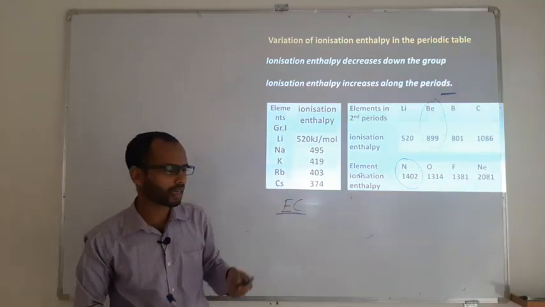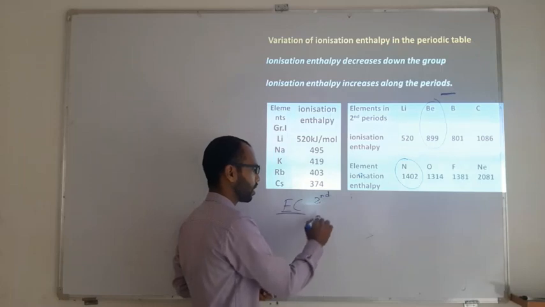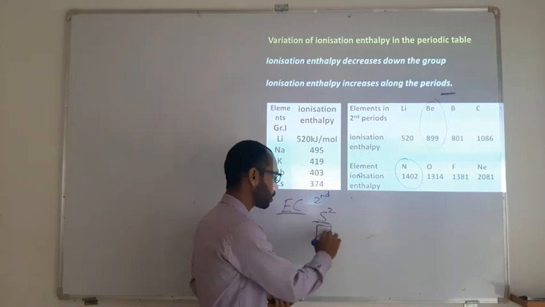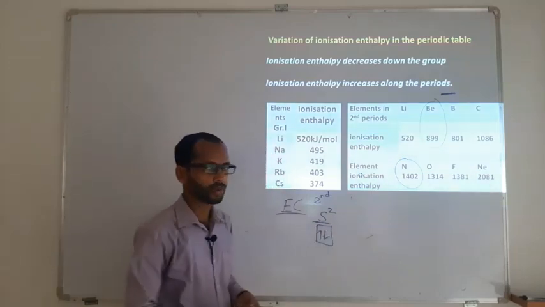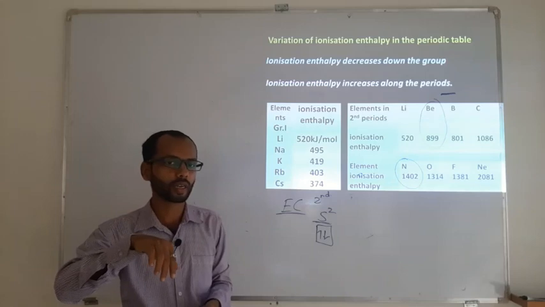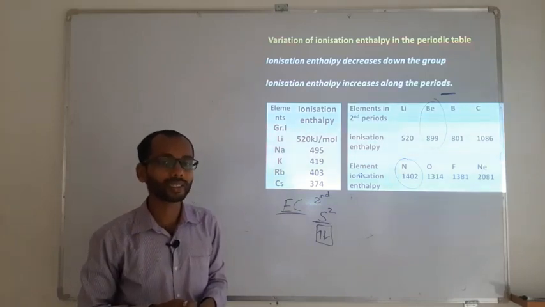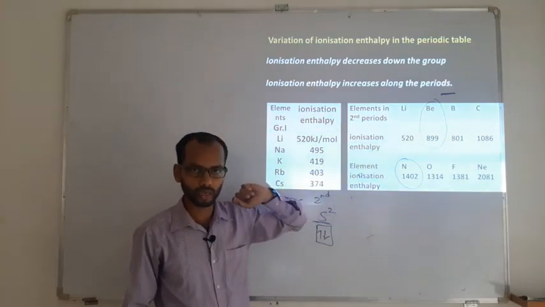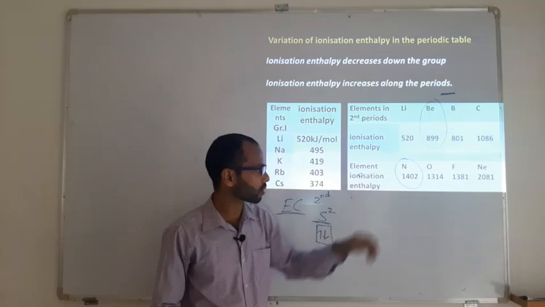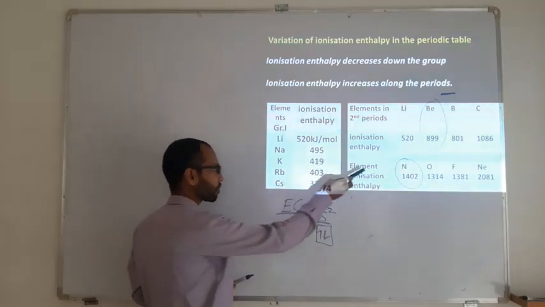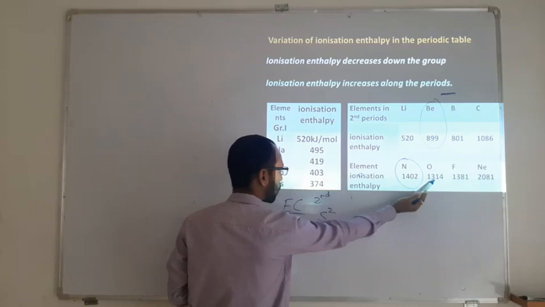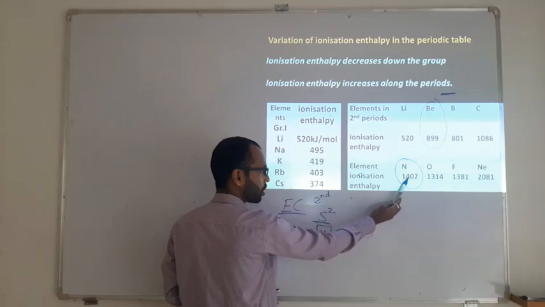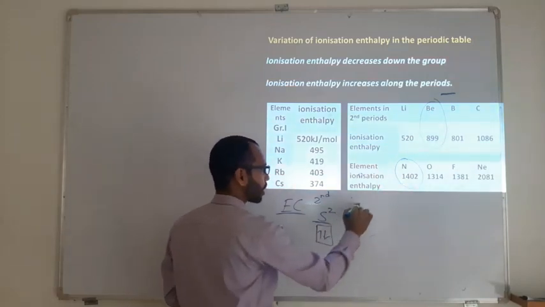Beryllium is a group 2 member, and group 2 members have the outermost configuration s2. It means that the s orbital is completely filled. Whenever we remove an electron from a completely filled orbital, it does not give up the electron easily. So therefore, it has more energy than boron. Similarly for nitrogen, oxygen comes after nitrogen, meaning oxygen is smaller than nitrogen. So on the basis of size, oxygen should have more energy than nitrogen, but here nitrogen has more. The reason is its electronic configuration.